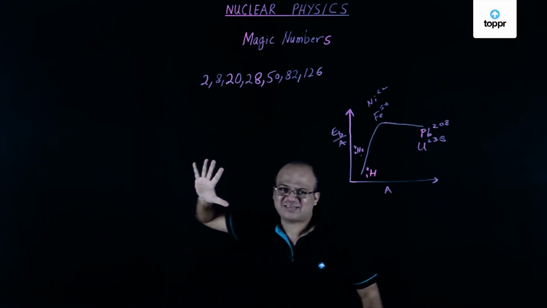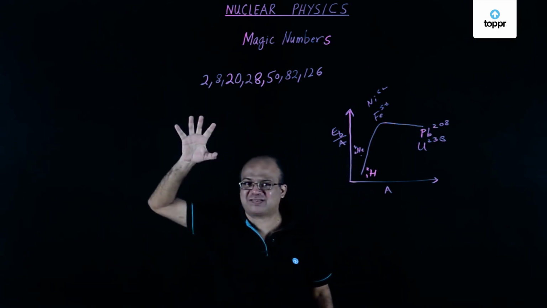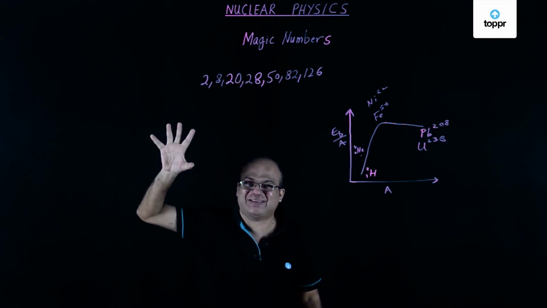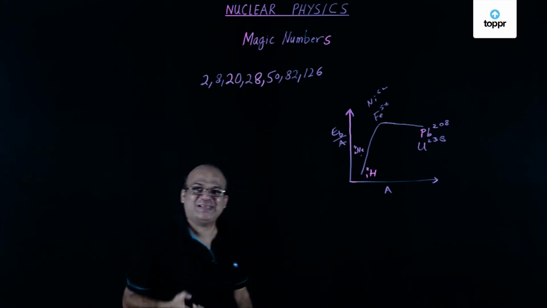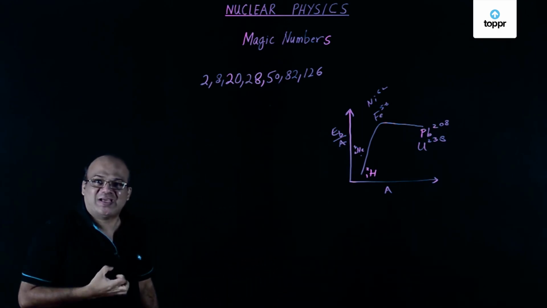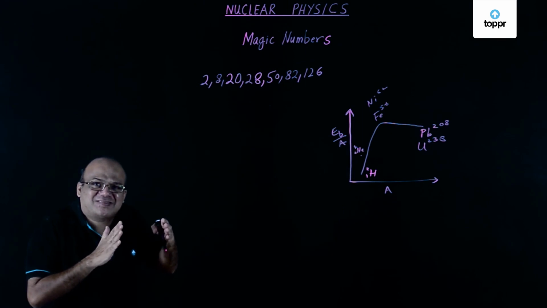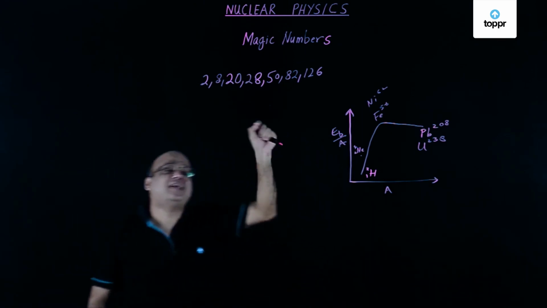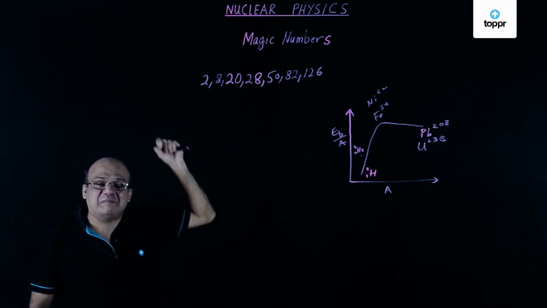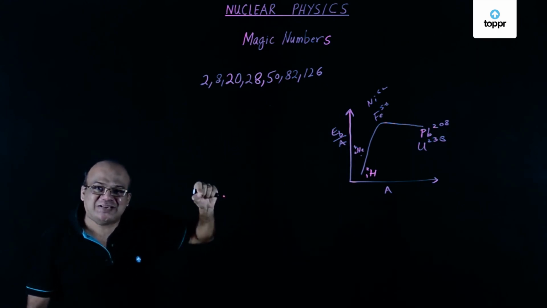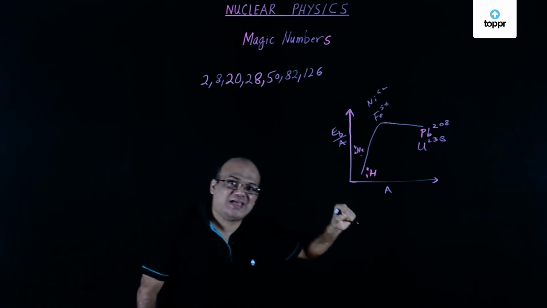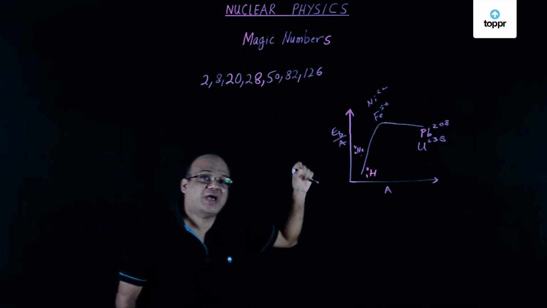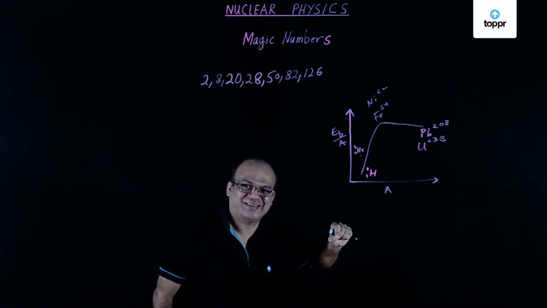So if a nucleus has these numbers of protons or neutrons, then it is more stable than nuclei having neighboring mass numbers. These numbers are called magic numbers. So magic numbers are 2, 8, 20, 28, 50, 82 and 126. Remember that.